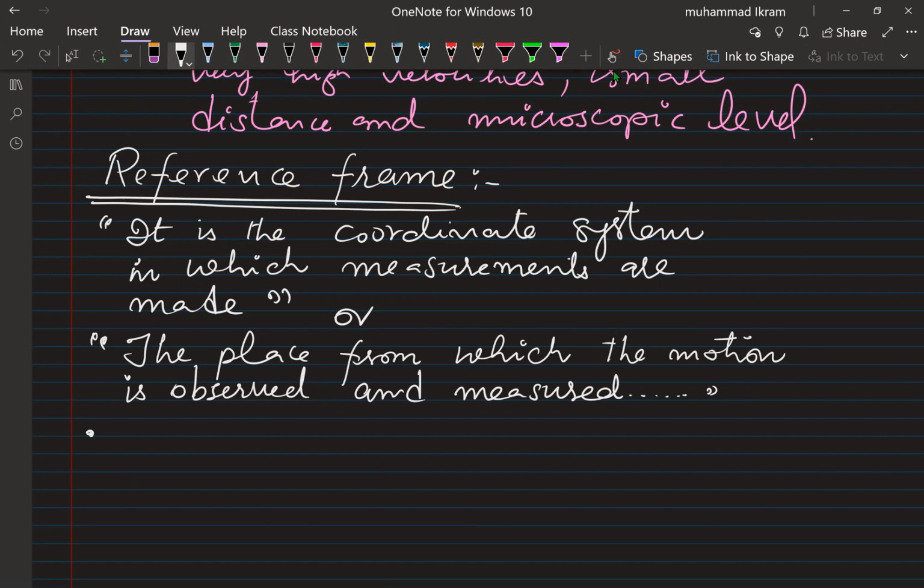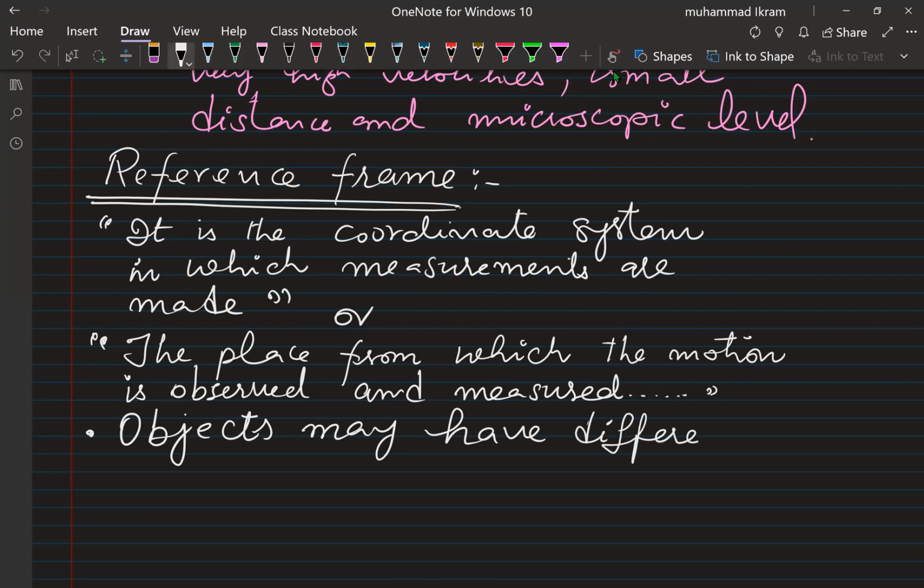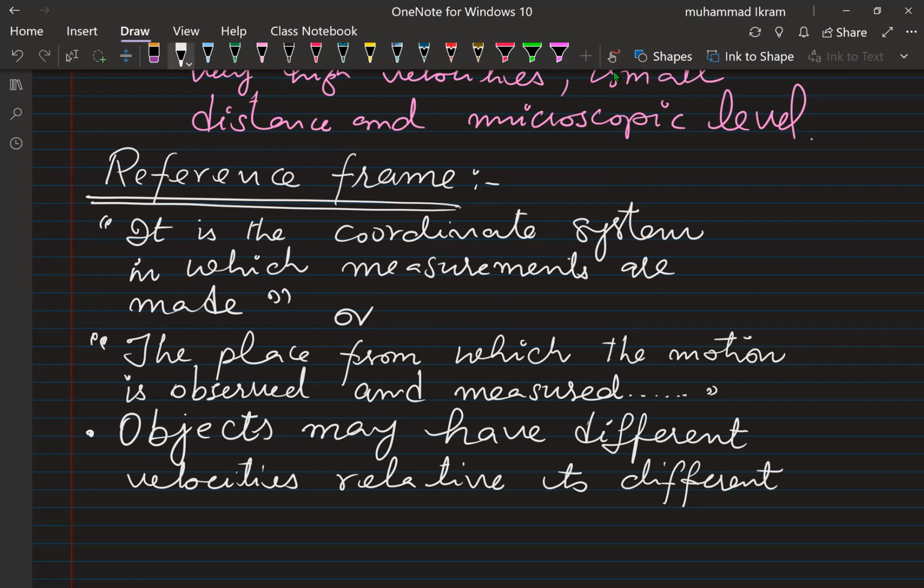The reason for having a frame of reference is that an object may have different velocities relative to different positions or circumstances, which we call different frames of reference.